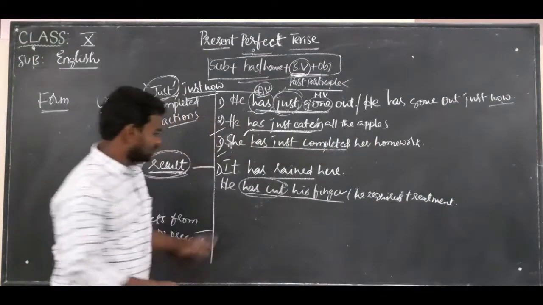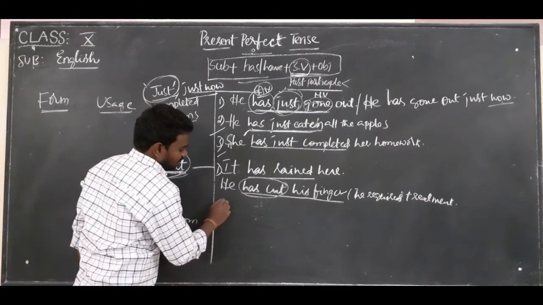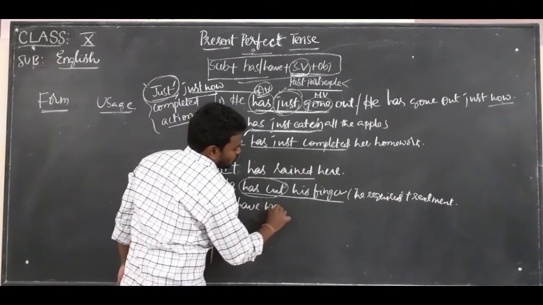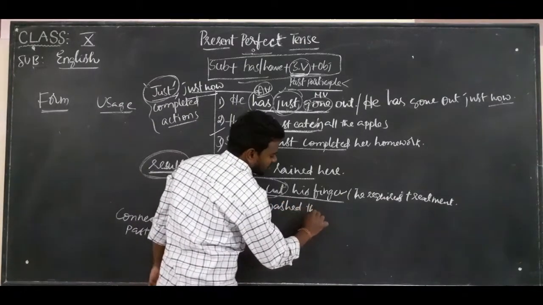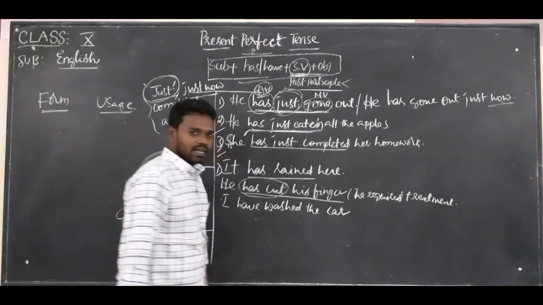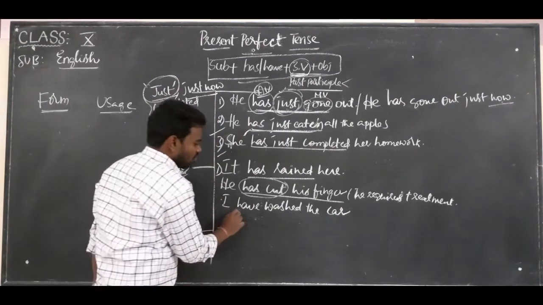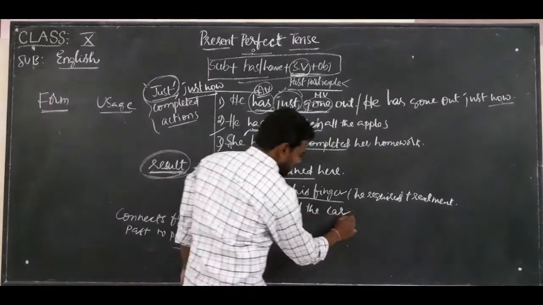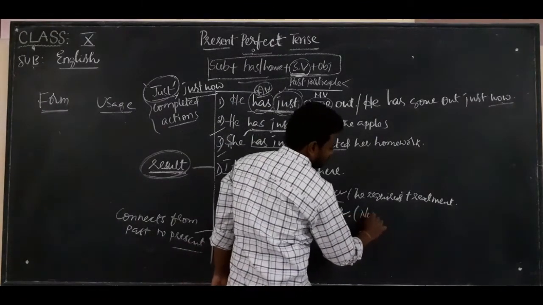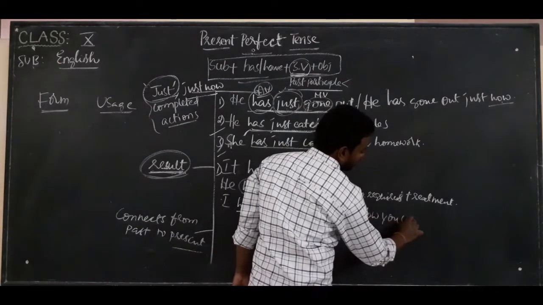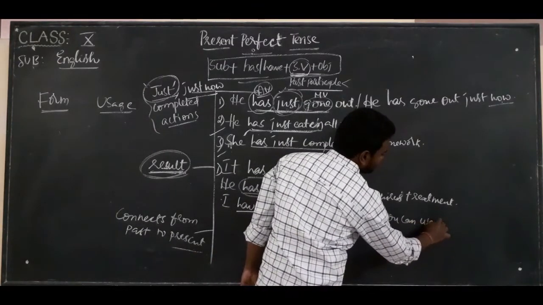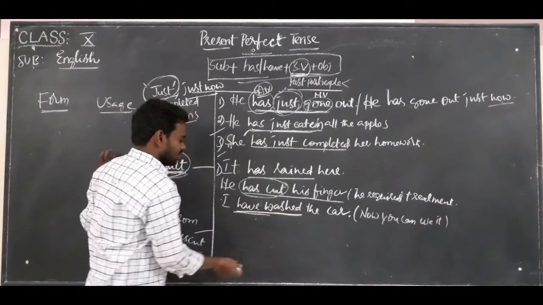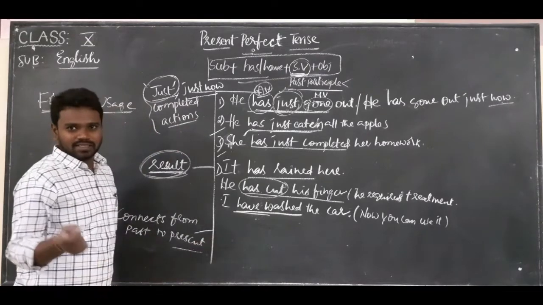Now, for example, I have washed the car. I have washed the car. So I have washed the car here. Now you can use it. Now you can take it. Now you can drive it. I have washed the car. There is a result.